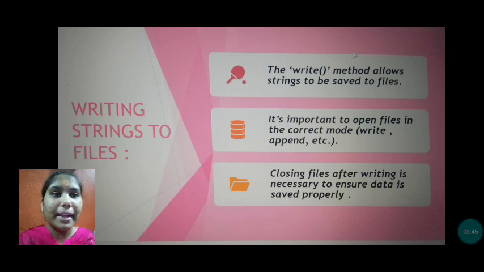Writing strings to files. The write method allows strings to be saved to files.